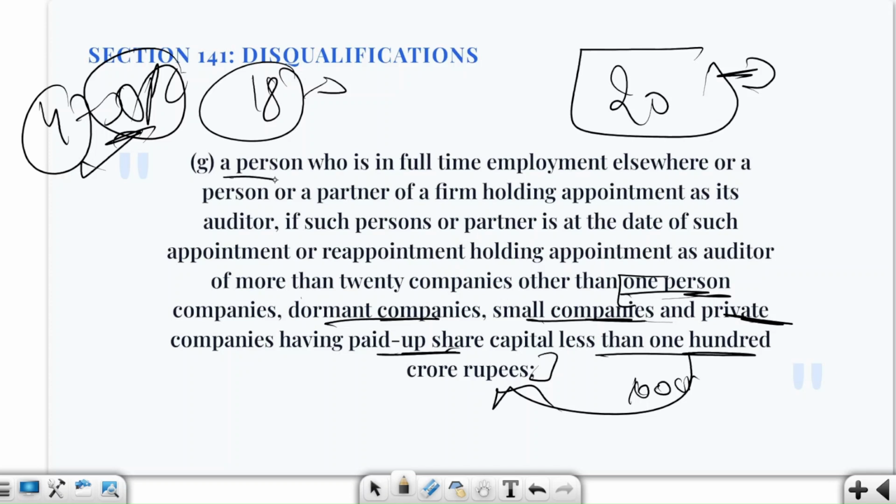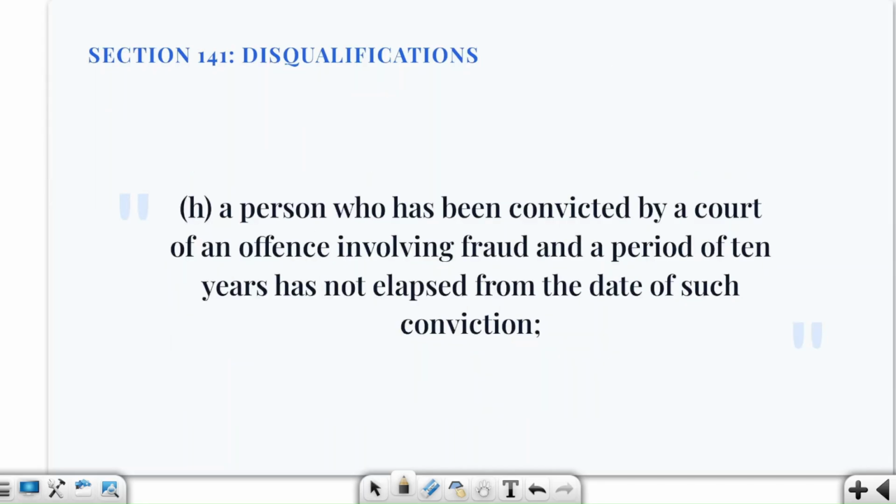A person or a partner of a firm holding appointment as its auditor, if such person or partner is, at the date of such appointment or reappointment, holding appointment as an auditor of more than 20 companies, fine, he will also be disqualified.